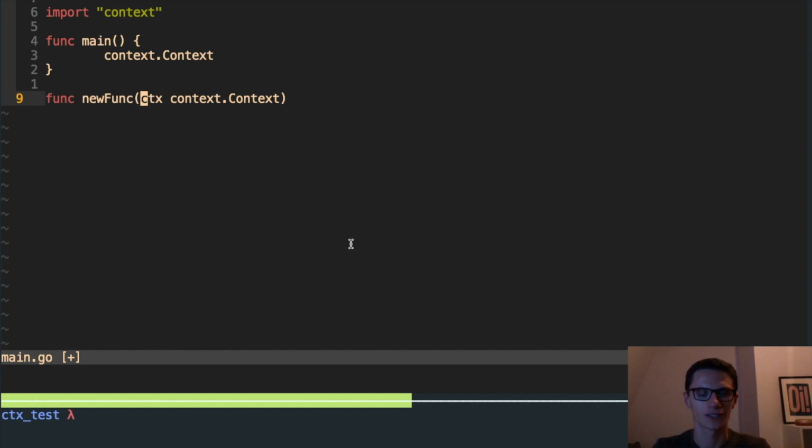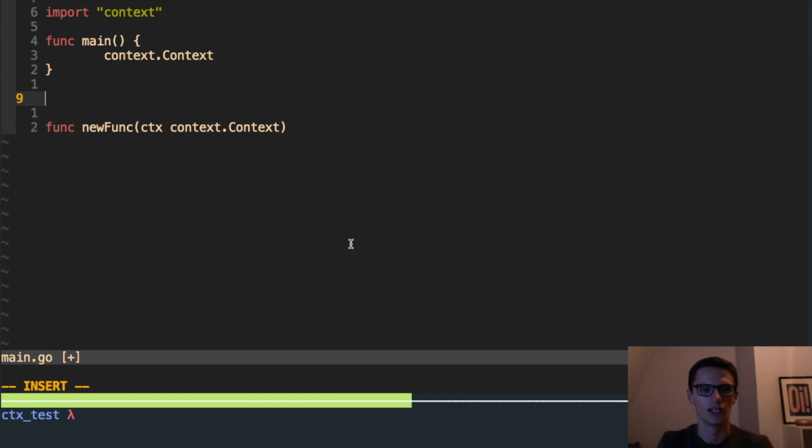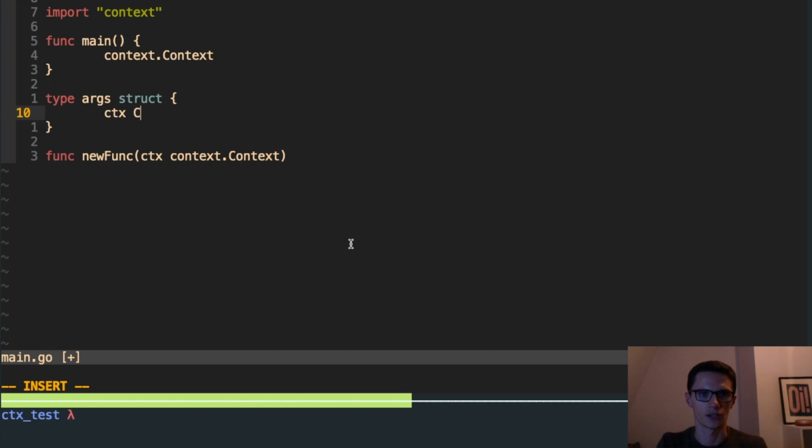And the second kind of general best practice for context, before we get too deep into use cases, is that you should never pass a context inside of a struct. So you might be tempted, if your function signature is getting rather long, to declare some type which will take all your args and, for example, pass in the context here. But you should never do this, because your context should have a scope, and we'll see exactly what I mean by scope shortly.